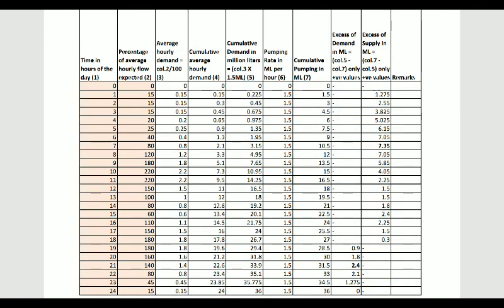Percentage of average hourly flow expected is in the second column, that is also given in the problem. These two columns, column 1 and 2, are given data. Now we have to calculate the further ones, column 3 to 7, 3, 4, 5, 6, 7, 8, 9, up to column 9 we have to calculate. This is our main motto.